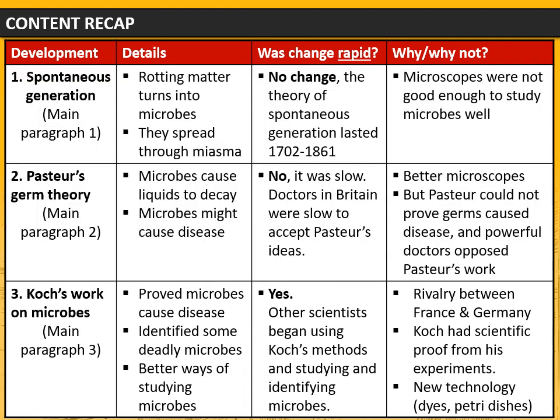So here's my completed paragraph plan. I'll write a little introduction, then I'm going to write a paragraph about spontaneous generation. I'm going to write a paragraph about Pasteur's germ theory and a paragraph about Koch's work on microbes. At the end, I'm going to write a short conclusion and I'm going to come to an overall decision. Was this a period of rapid change or not?